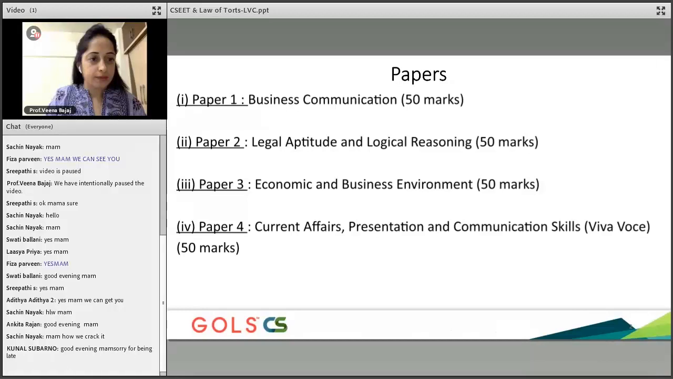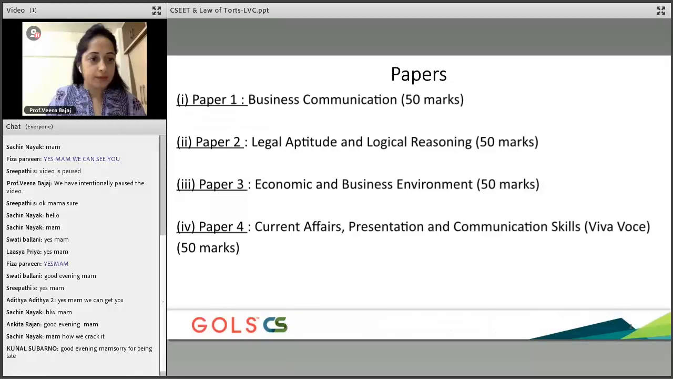So, let's start with the papers that we are going to have. Here you have 4 papers, guys. Be mindful. If you look at the syllabus, it is very close to what it was in the foundation, because the whole idea is that now the foundation will be done away with, and this is the entrance test that they're going to have. So the syllabus is very similar to what we had in foundation.